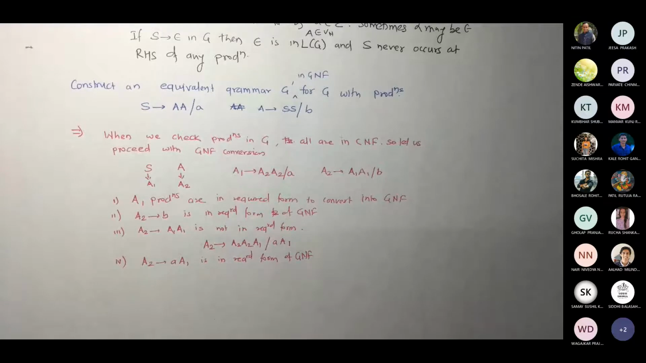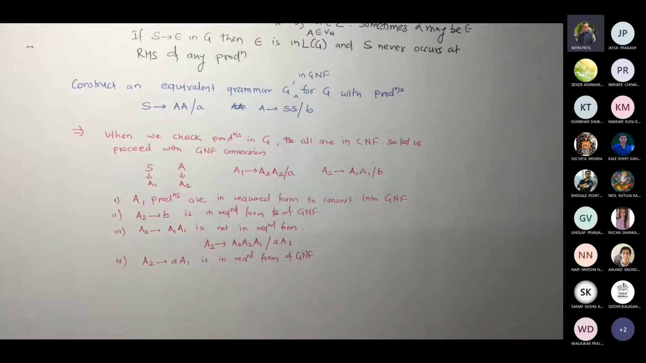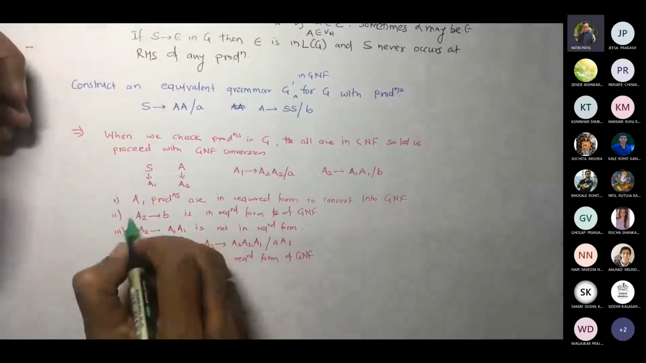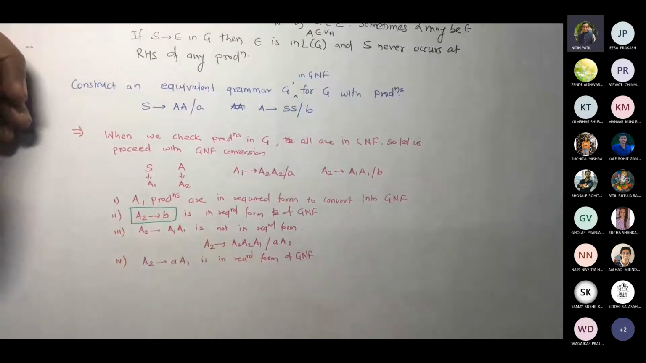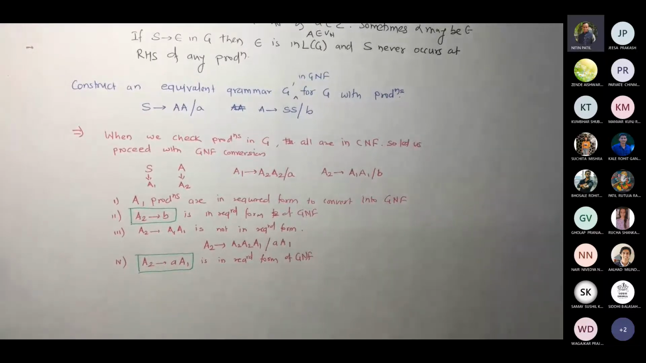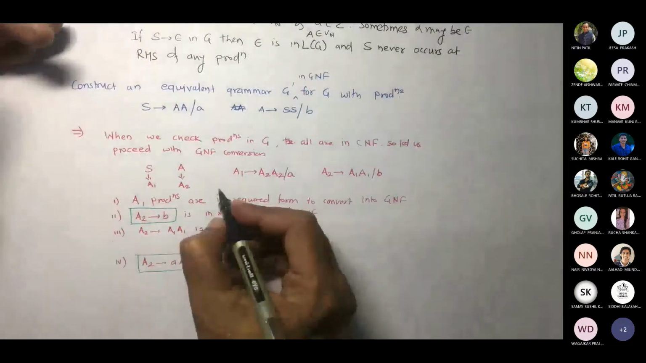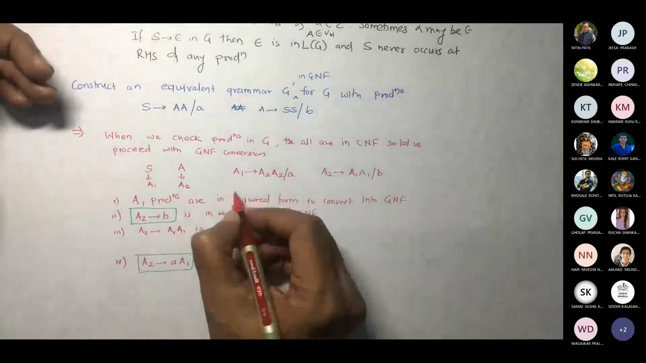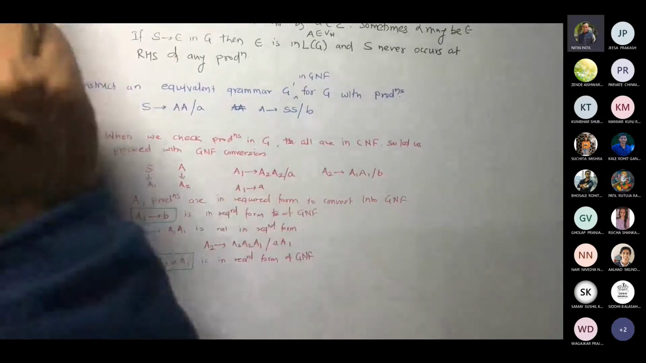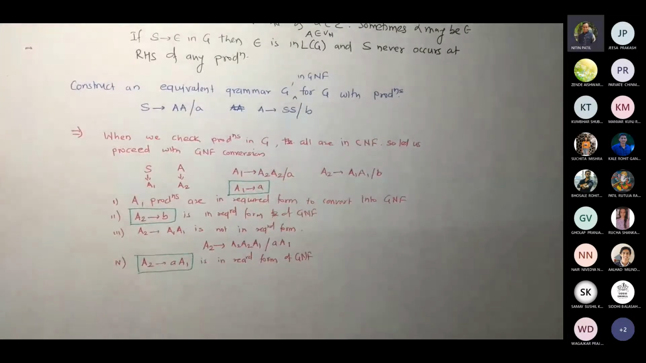Now what is remaining? So let me mark. Which we already got into GNF form, whatever I'm marking with green would be in GNF form. These two are in required form, as well as A1 use A also is in required form, correct? Am I right? As per GNF. So whatever is marked with green, for us it is in GNF.